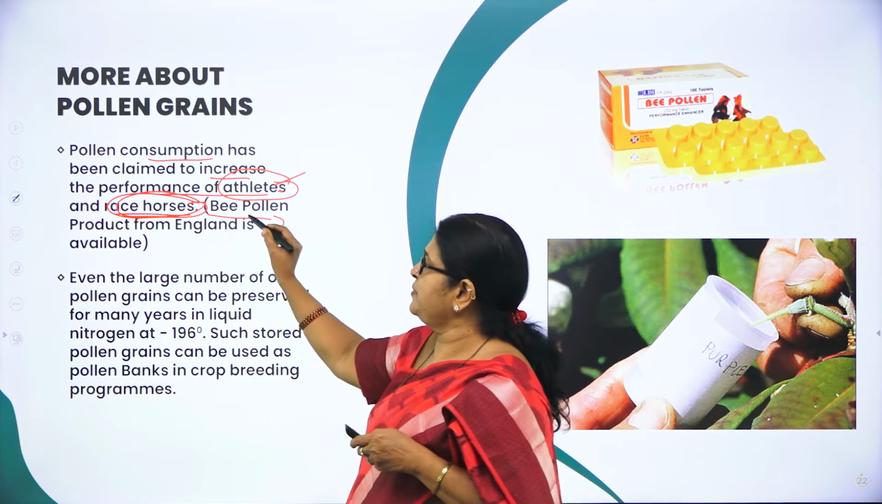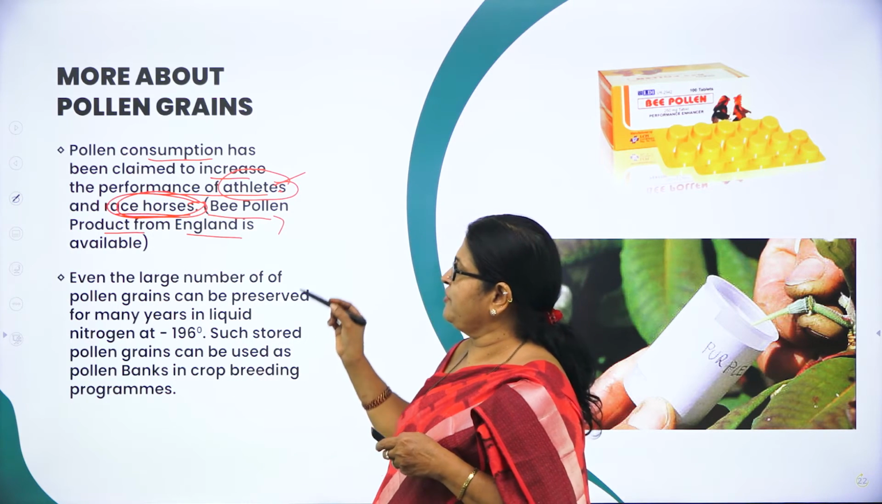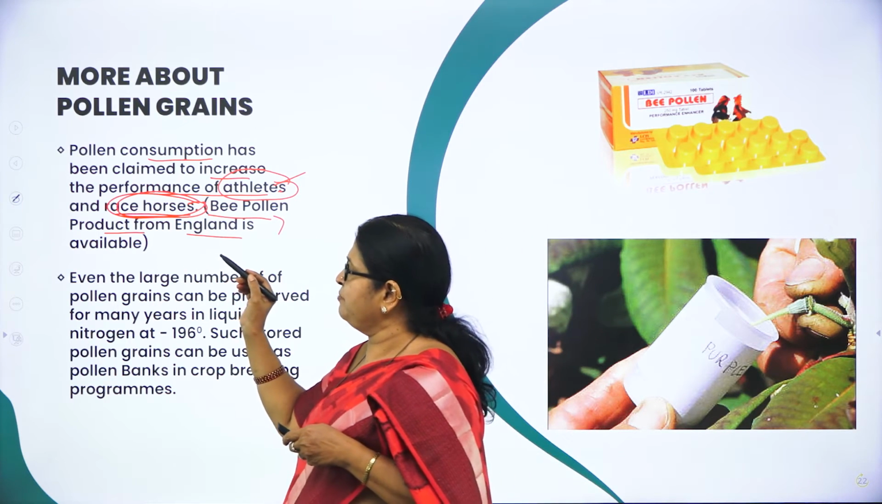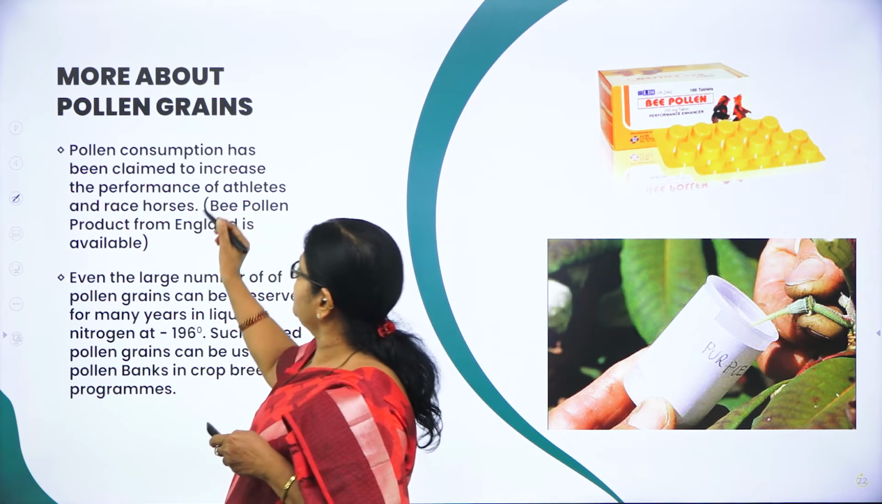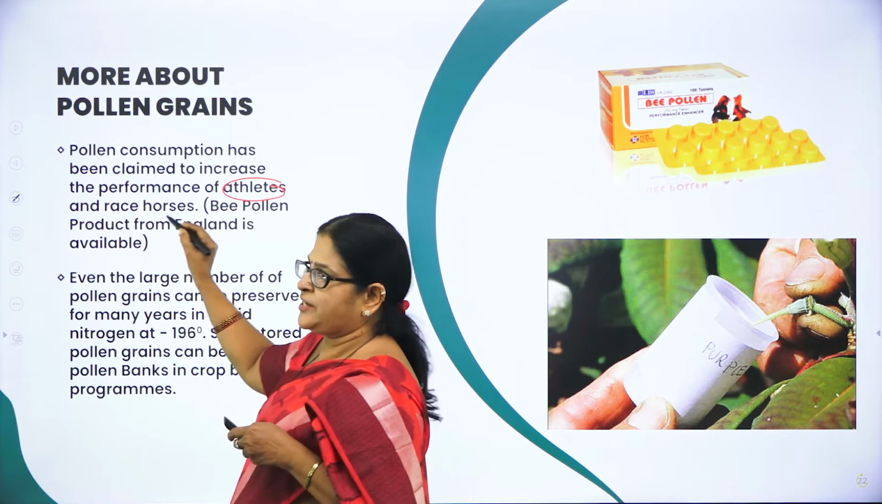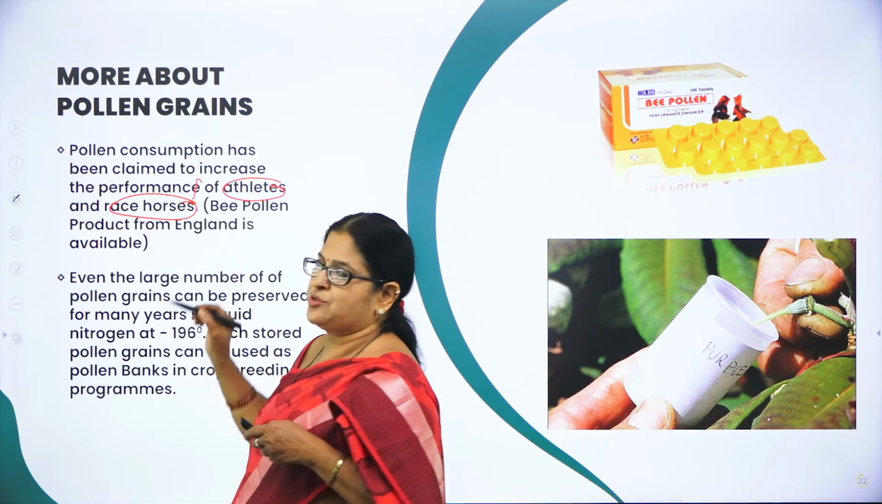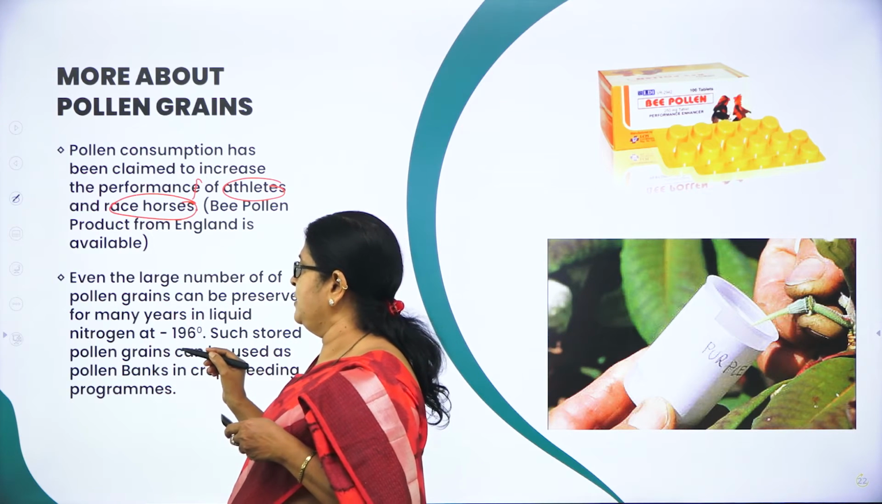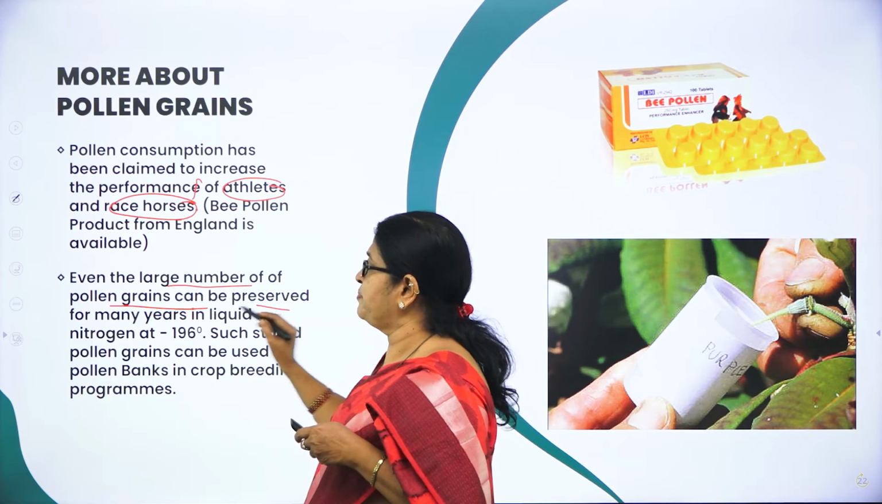So, one such example is a bee pollen product from England. This is the company where you get this bee pollen product, which can be used by the athletes, and also it can be given to race horses. As I said, what is it going to do? It is going to increase the performance level. And even some larger number of pollen grains can also be preserved.